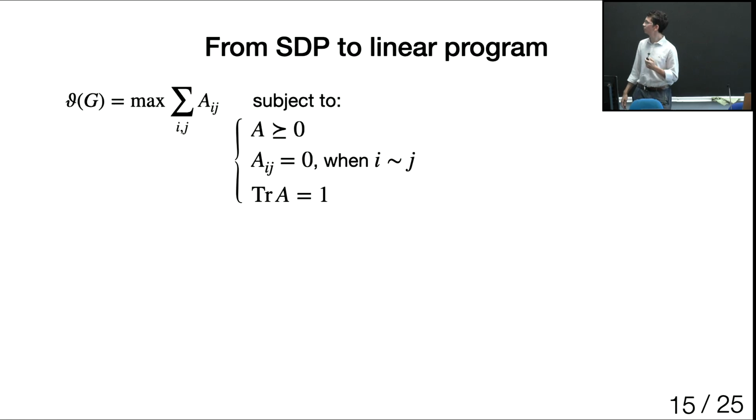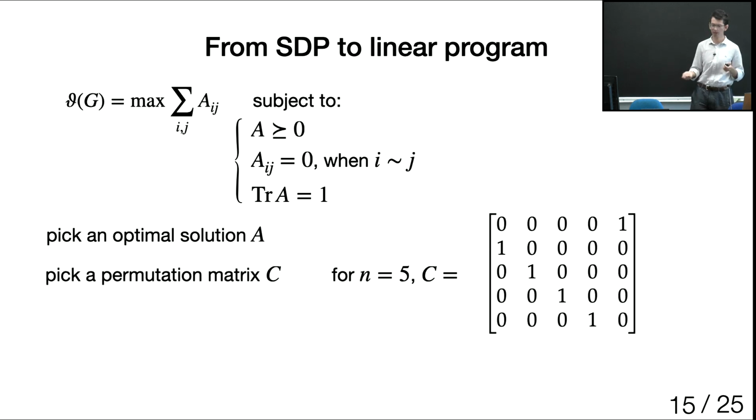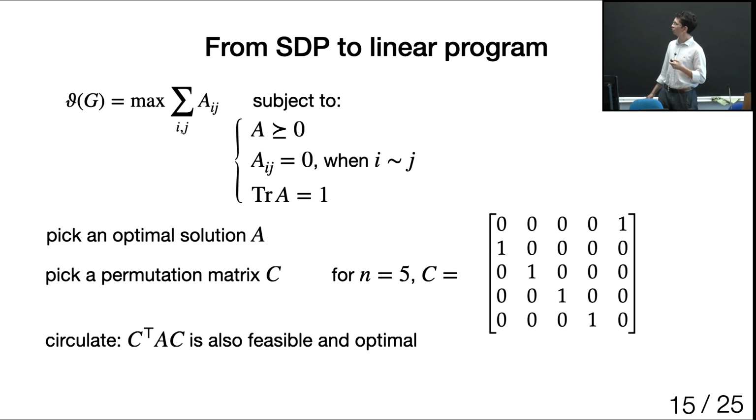So this is the program as before. What can we notice about this? So first, we can pick an optimal solution A, and we can consider this permutation matrix and look at sort of circulation of this matrix A. So we look at C transpose AC, and the claim is it's also a feasible solution, and it actually has the same objective value.